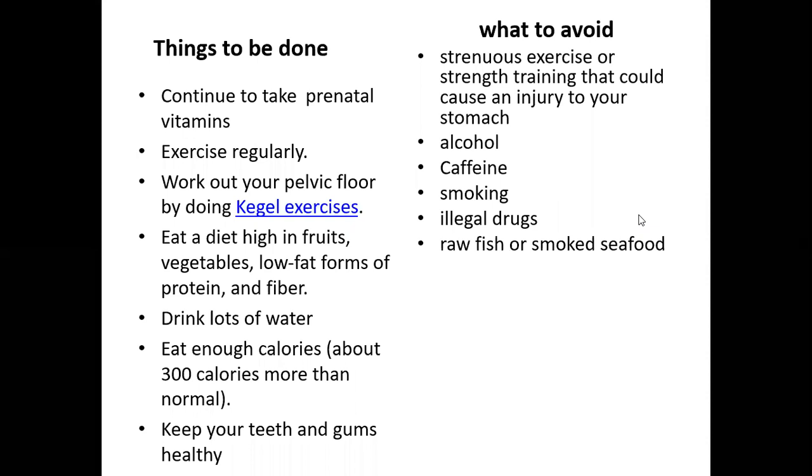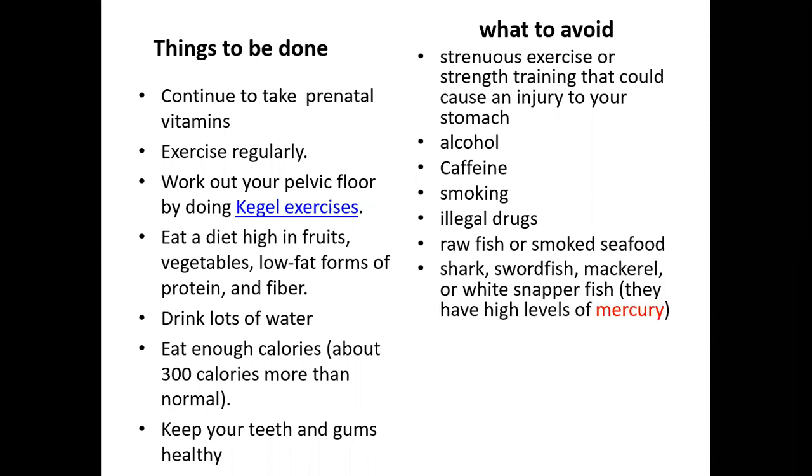Eating raw fish or smoked seafood also needs to be avoided because they are found to contain mercury, which is not good for the brain development of your fetus. Fish like shark, swordfish, mackerel, or white snapper, which have a high content of mercury, basically need to be avoided.